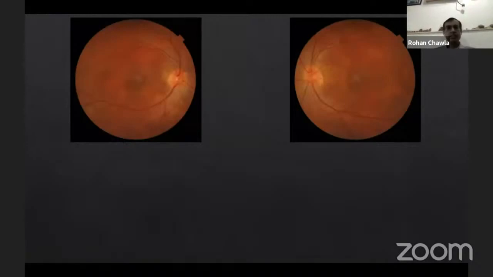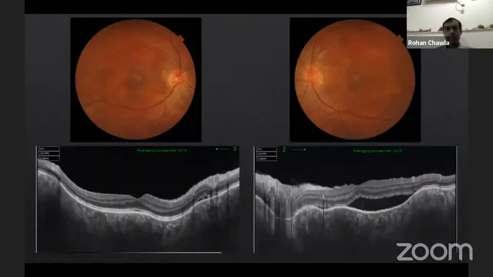Now look at this case. This case again, you might see that there is fluid at the posterior pole, especially in the left eye. And the additional thing to be noted here is, look at the disc. You see the disc in the left eye, definitely the margins are not as well defined as the right eye. There seems to be a little hyperemia also there. You do an OCT, you do find your subretinal fluid, but again, you don't jump to CSC. Look at the RPE. It is also a little lumpy, bumpy.